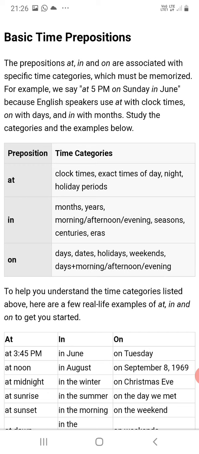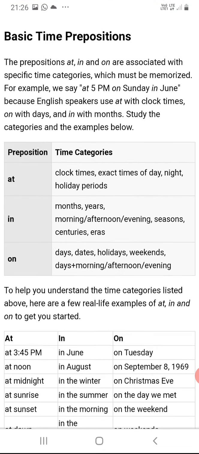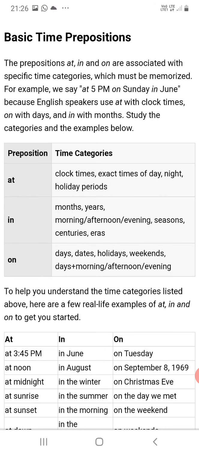On is used for days. For example, on Monday, on Sunday, on Christmas day, etc. For weekends we can use on, and for a particular morning or afternoon, for that also we can use on. Not only that, if you are using the month and date and year together, we can use on. So on September 8th, 1969, etc.